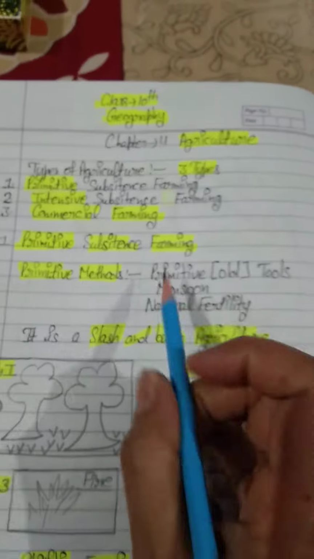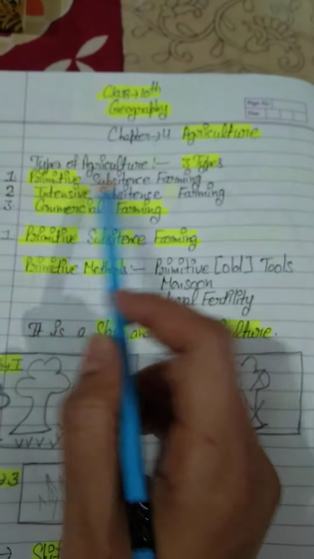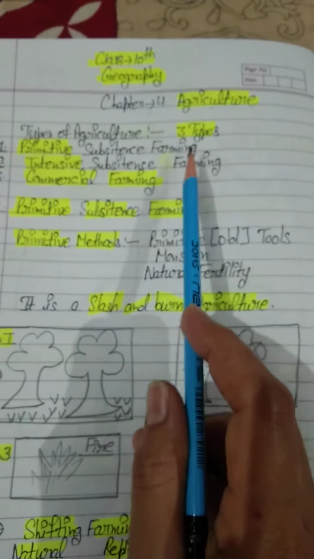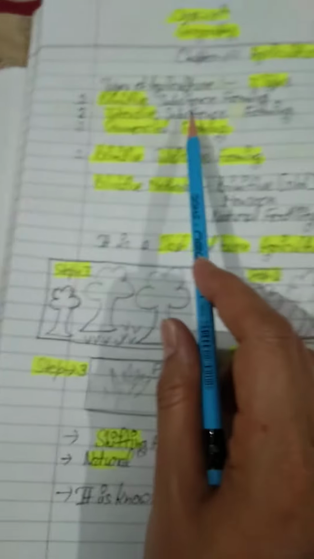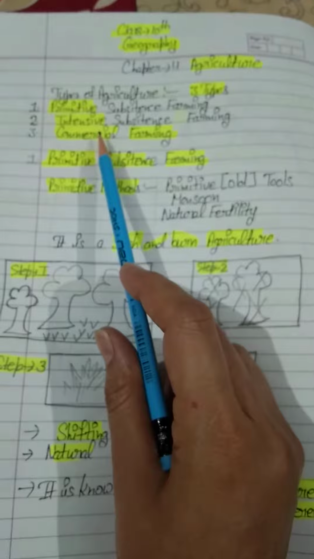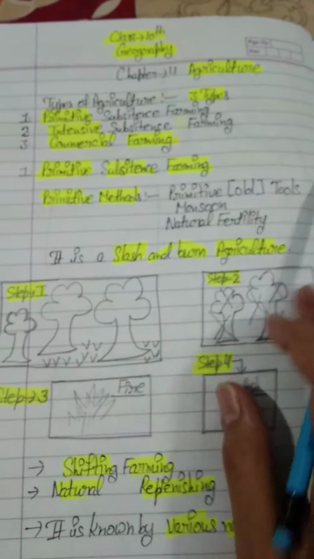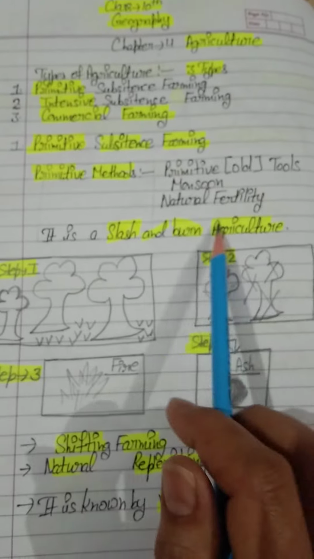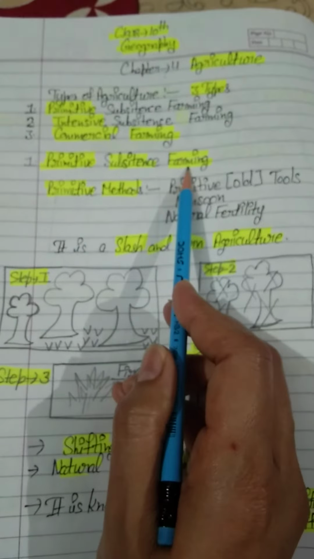Students, see this one. Class 4, chapter 4, agriculture. Types of agriculture. Just see again. In India, we have 3 types of agriculture. Number 1, primitive subsistence farming. Number 2, intensive subsistence farming. And number 3, commercial farming. Okay, students, 3 types we have. So, in this video, I will explain number 1, primitive subsistence farming.